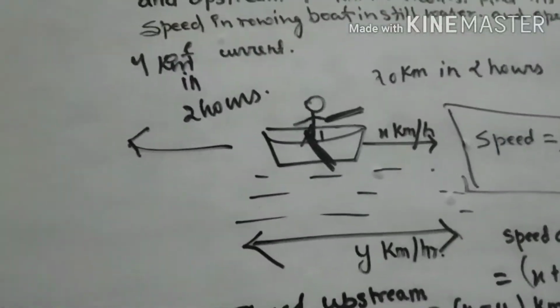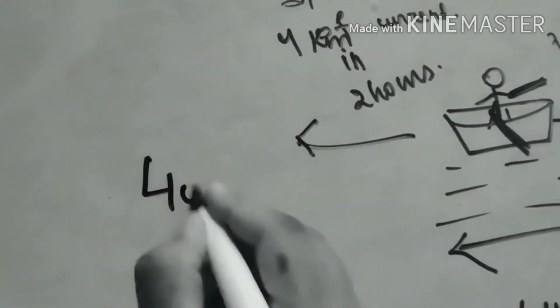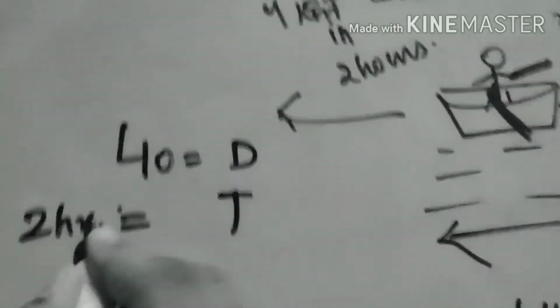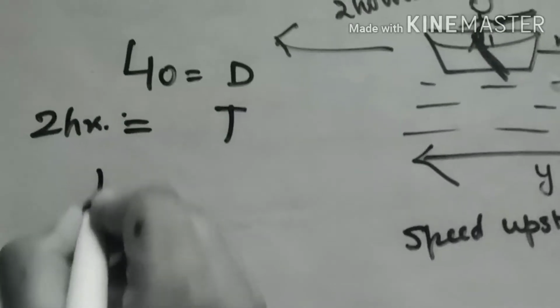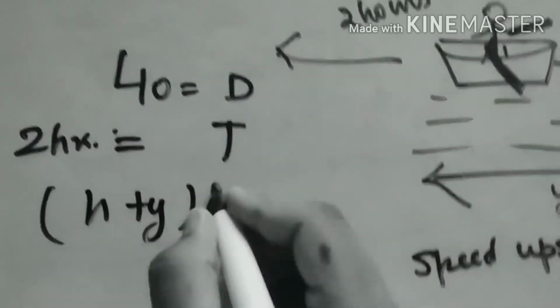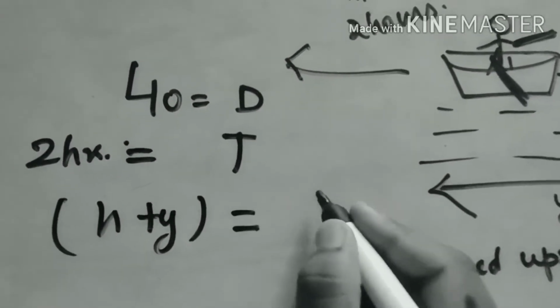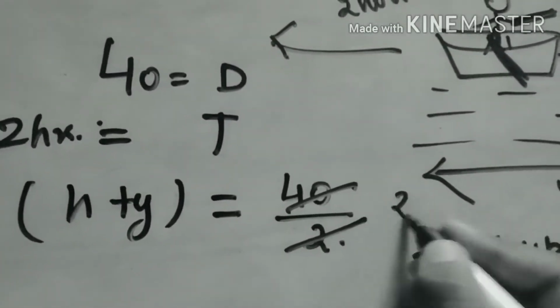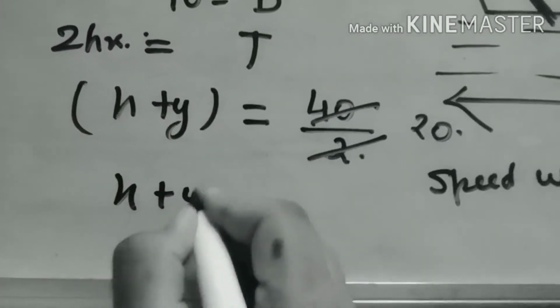Okay, so the question says that the man can go 20 kilometer, means distance is 20 kilometer and time is only 2 hours. So speed downstream, x plus y kilometer per hour, is equal to distance by time, that is 20 kilometer upon 2 hours, or we can write it as 10, means x plus y equals 10.